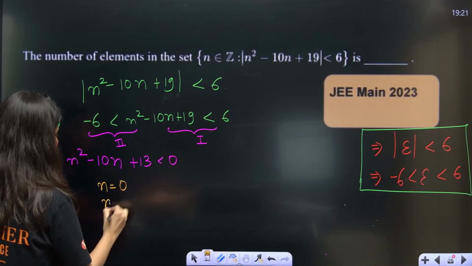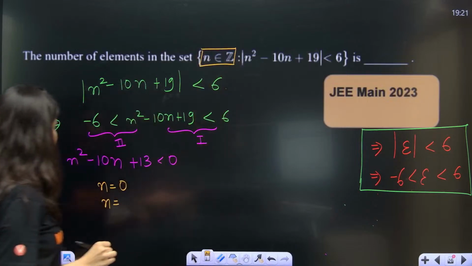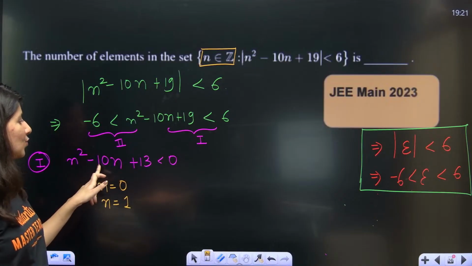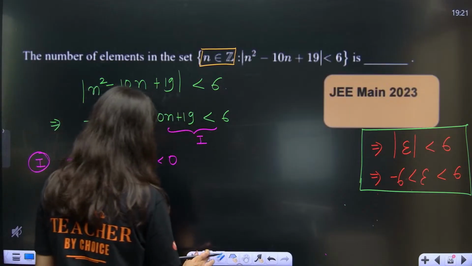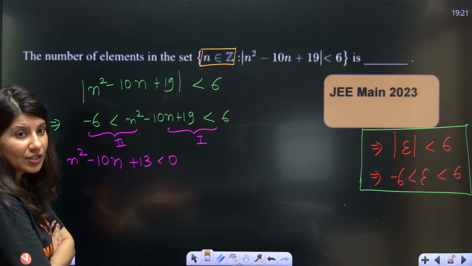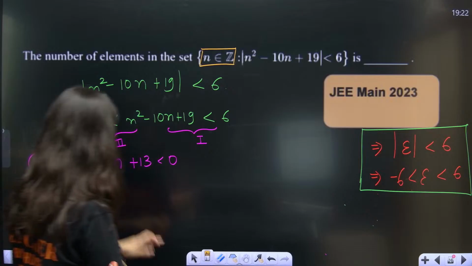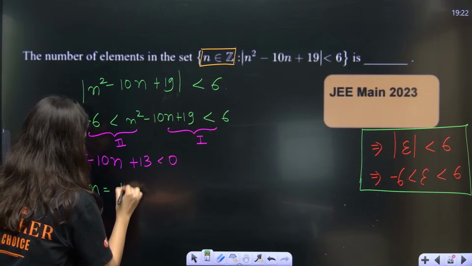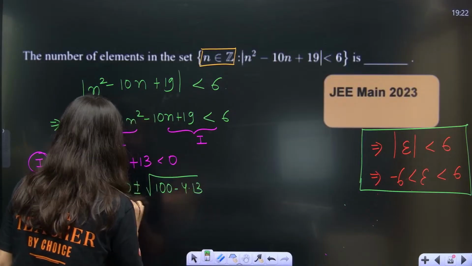Then what about n is equal to 1? Integer, by the way, n is an integer. So n is equal to 1. Think about it. 1 minus 10n. So minus 12. n is equal to 0 is actually not getting satisfied. Hold on. If you put 0, 13 less than 0 is false. Formula method also you can apply, by the way. Let me just do this with the formula method. n is equal to 10 plus minus square root of 100 minus 4 into 13, upon 2.